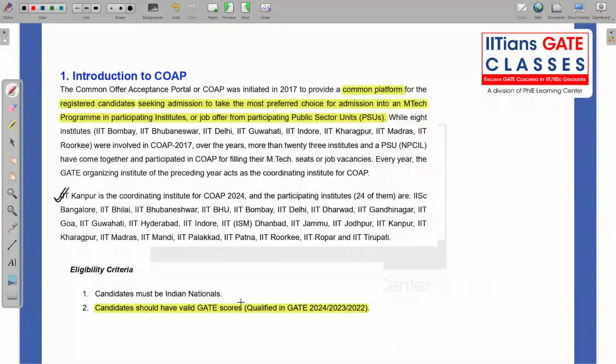So what is the eligibility criteria to register in COAP? Basically, you should be an Indian national and you should have a valid GATE score of 24, 23 or 22, or any one of them is valid, for applying to M.Tech or your PSU. So only a single PSU is there, that is NPCI.